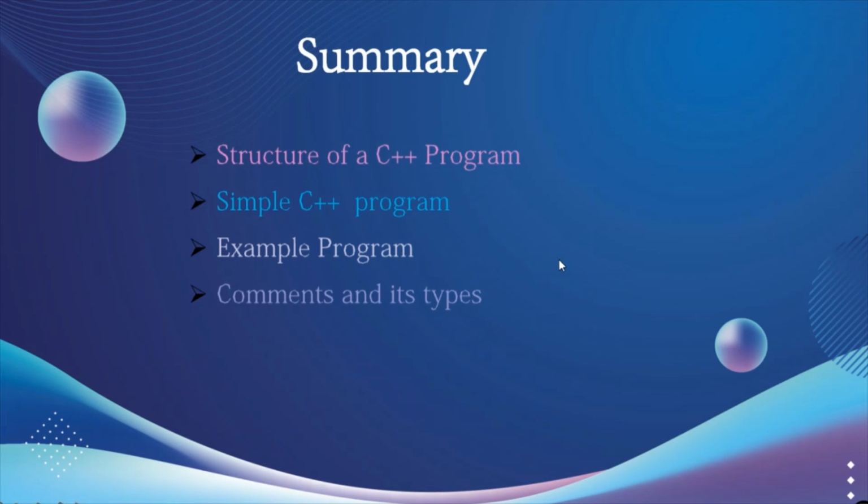Okay, in this video we learned about the structure of the C++ program, which consists of different sections. What is a simple C++ program, which includes the header files and a main function and executable statements. Example programs: comments, which are the non-executable statements. Comments can be of two types: single line comments and multi-line comments. Single line comments are specified line by line. Multi-line comments are used to specify descriptions over multiple lines.